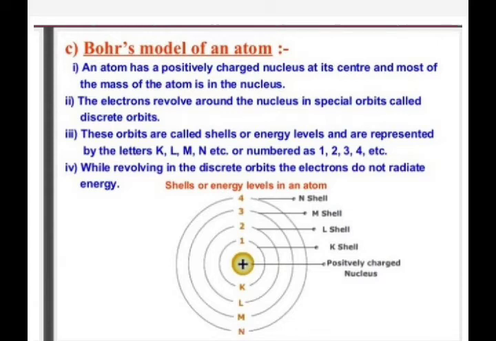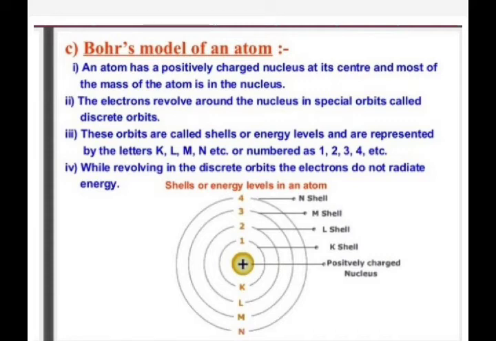Next, he also said that electrons can revolve only in those orbits where the angular momentum, angular momentum means mvr, must be equal to nh by 2 pi. Okay. Suppose if mvr is equal to nh by 2 pi, if it satisfies that condition, then only electrons can move. So, once the electron is moving in a fixed stationary orbit, at that time it doesn't lose its energy. It doesn't lose energy as well as it doesn't gain energy.